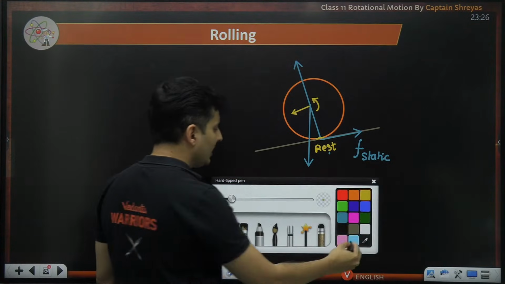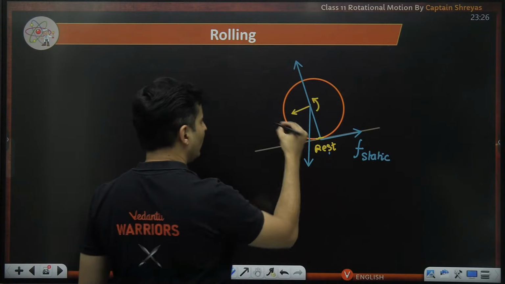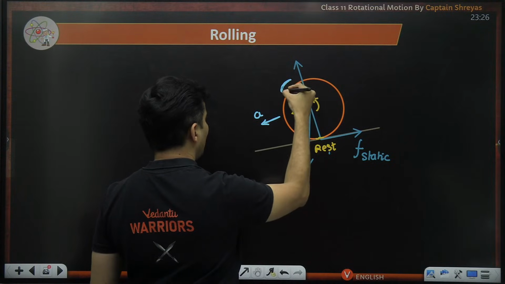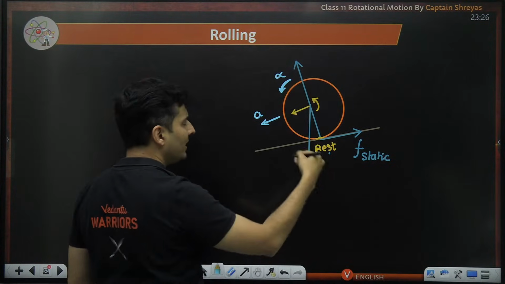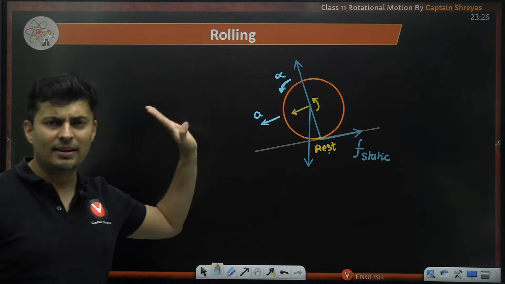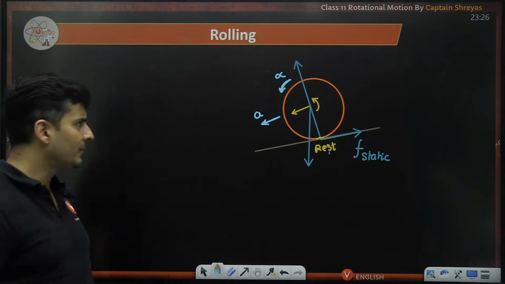And then the rest of the things you can apply. It might have some linear acceleration and angular acceleration, but friction will always be static. Now you apply your regular F is ma, torque is I alpha, all those equations, and you will get the answer.